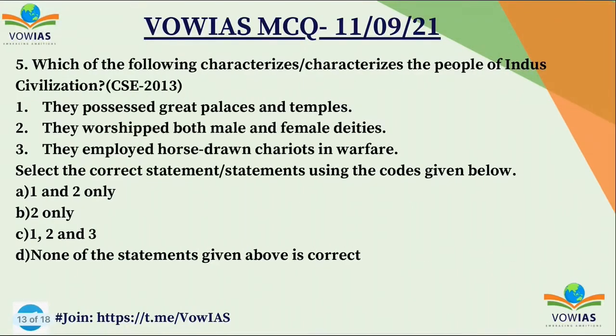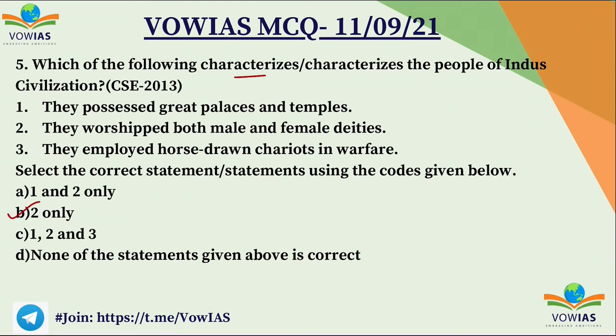Now let's look at the fifth question. Which of the following characteristics characterizes the people of Indus Civilization? First one, they possessed great palaces and temples. Second one, they worshipped both female and male deities. Third one, they employed horse-drawn chariots in warfare. We have to choose the correct statements. A, 1 and 2; B, 2 only; C, 1, 2 and 3; and D, none. The correct answer is B, 2 only.